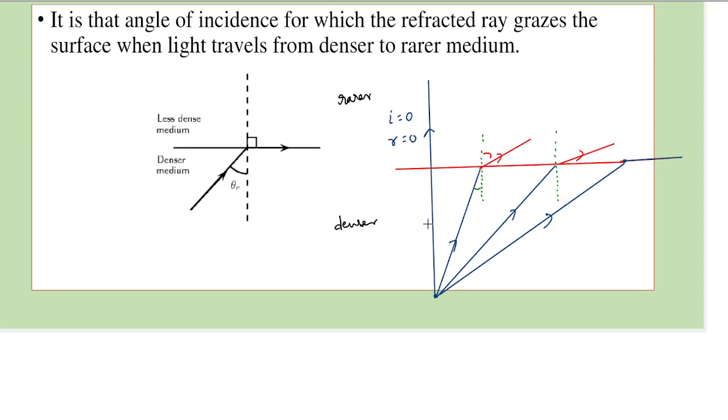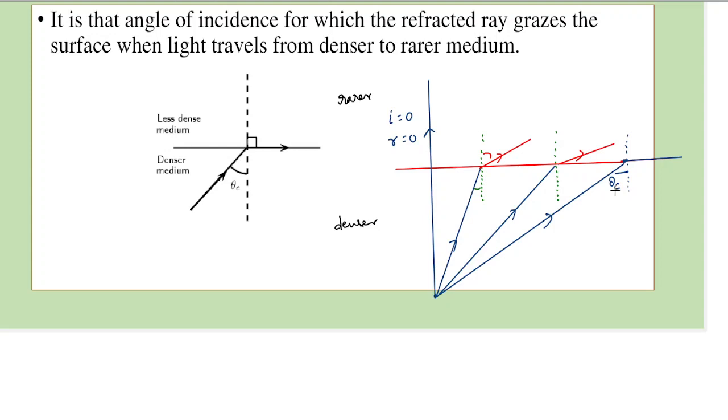Grazing means the refracted ray, or for that matter any ray, moves on the surface. In this case, the refracted ray is grazing, or the refracted ray moves along the surface. So the angle which the incident ray makes with the normal, this angle here, is called the critical angle.